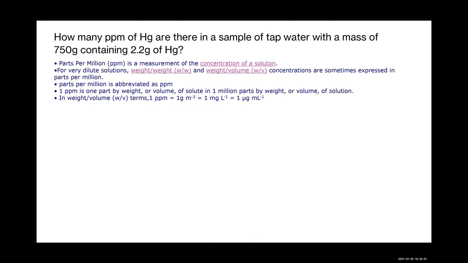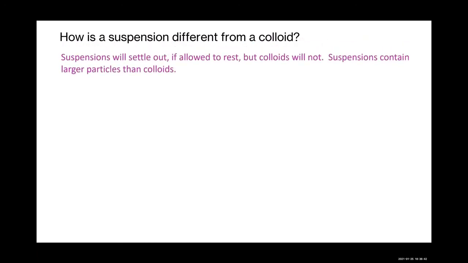Well, I'll just let you read through them all. And then here's how we work that problem out. So you should have 2.9 parts per million of mercury. How is a suspension different from a colloid? Suspensions will settle out if allowed to rest, but colloids will not. Suspensions contain larger particles than colloids.